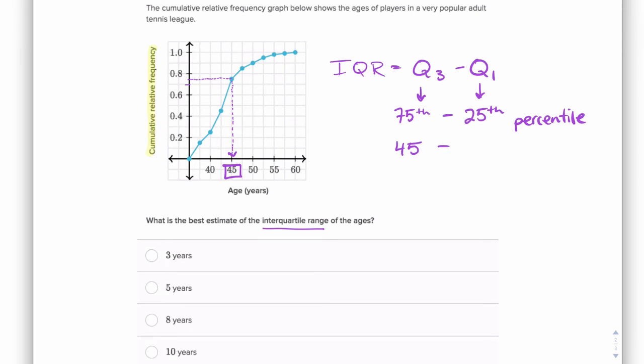And when we find the 25th percentile, let's see, 0.3 is halfway between 0.2 and 0.4. So for 0.25, the 25th percentile must be right around here. And when we trace over and down, it seems like Q1 is close to 40. So our IQR might not be exact, but it seems like our IQR is about 5 years. So this must be the right answer here.